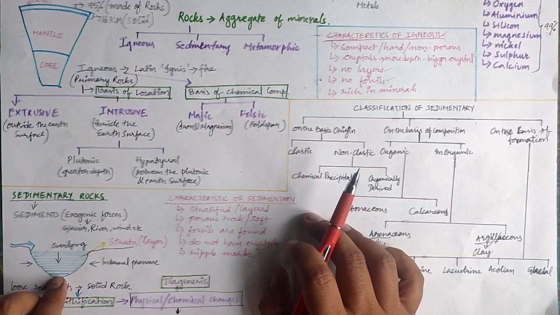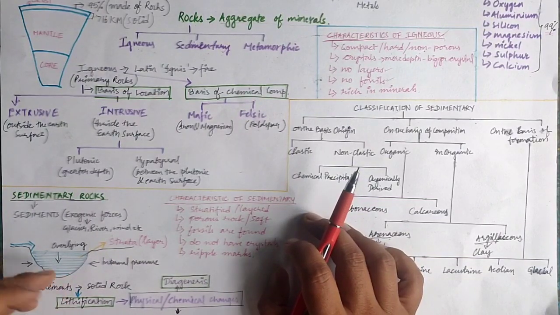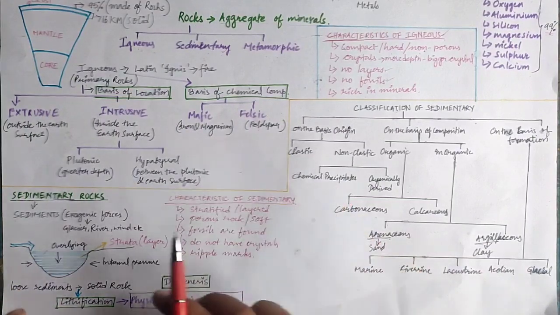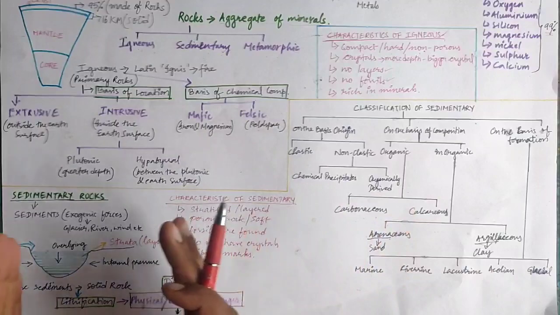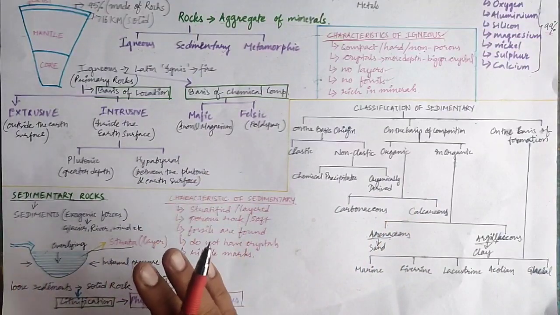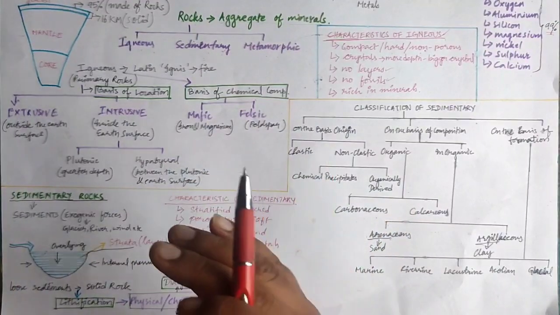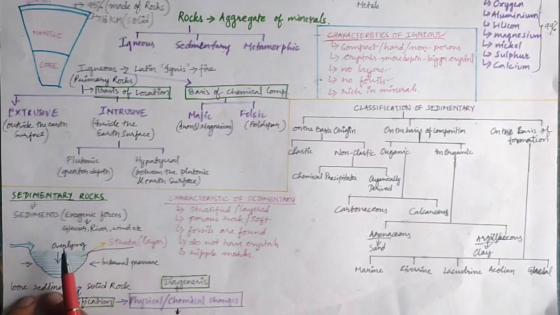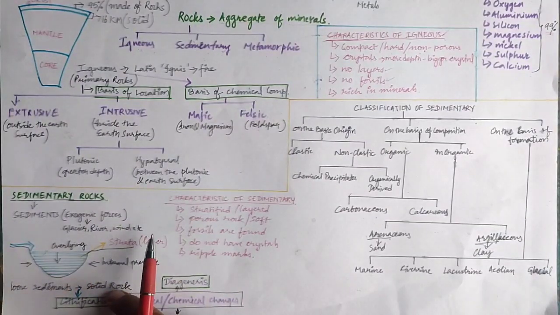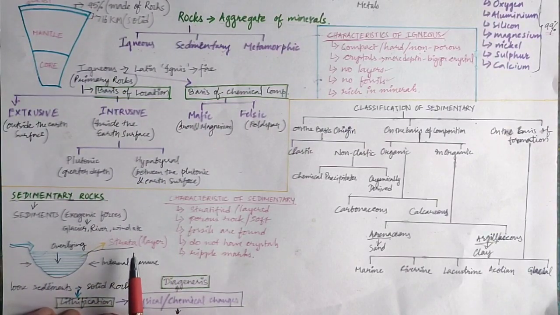Now what happens to the deposited material over here? Because of the overlying pressure, meaning the pressure of the upper layers, as well as the internal pressure, the tectonic forces which will be moving inside the earth's surface, these pressures will turn that loose sediments into solid rock. The process of changing that loose sediments into solid rock is known as lithification.